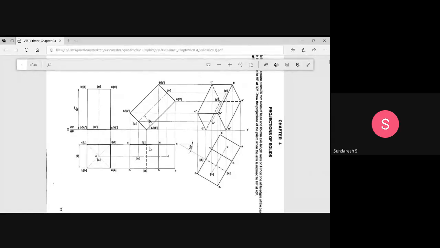Correspondingly, construct the entire outline and the lines inside it. That is the transferring of the second position top view to the third position. These are similar, but the edge is inclined to VP at 30 degrees. You can take a convenient distance from A1 and D1 and construct this.